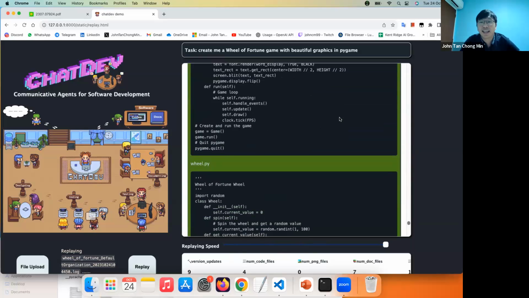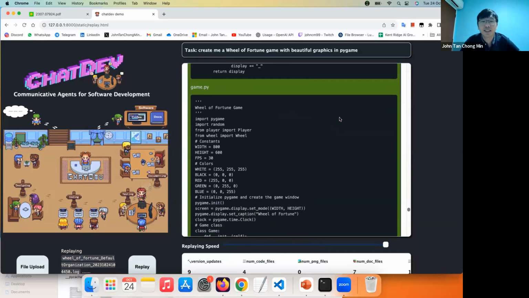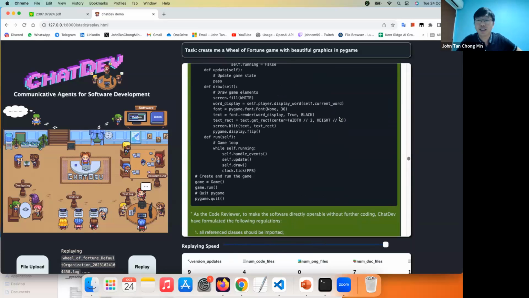So you can see that they iterated over the code many times. When one person does the code, the other person might say, hey, you haven't done this part. Then you do the code again and so on. So this is actually some form of reflection. After you have generated your output, the other person will function as your reflector. They will critique whatever you have done and then tell you what you need to do next.